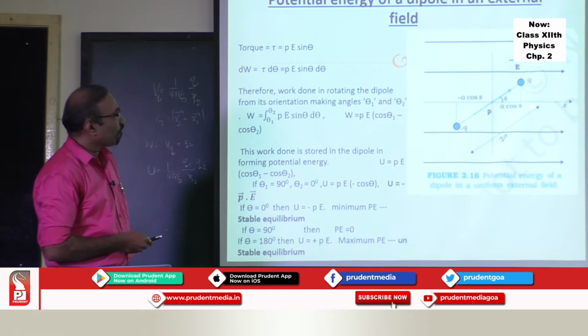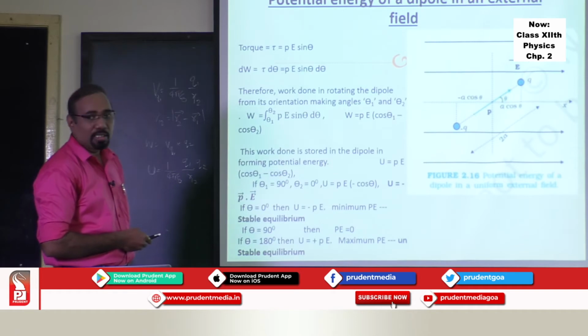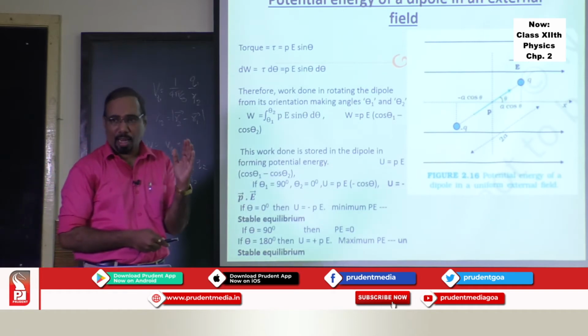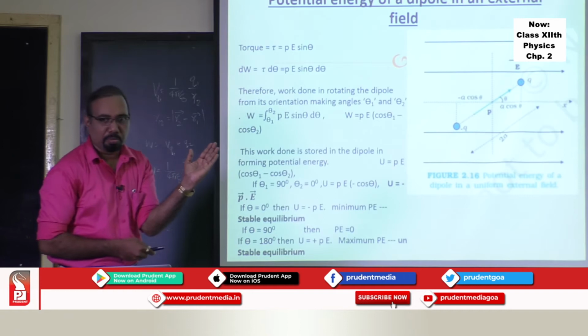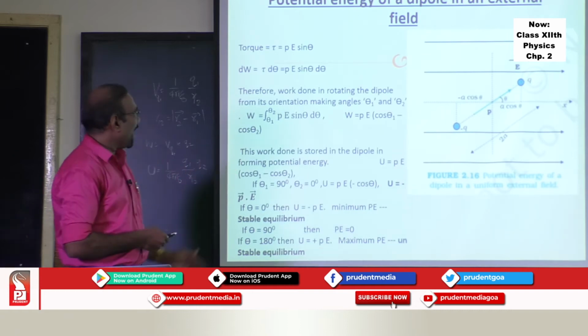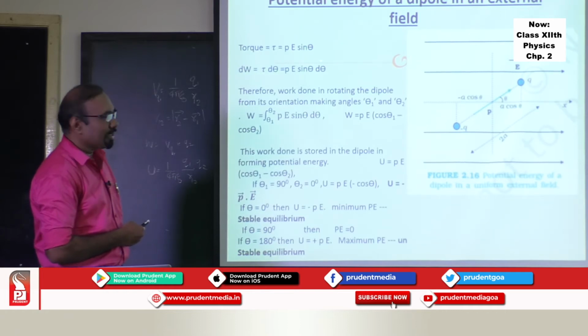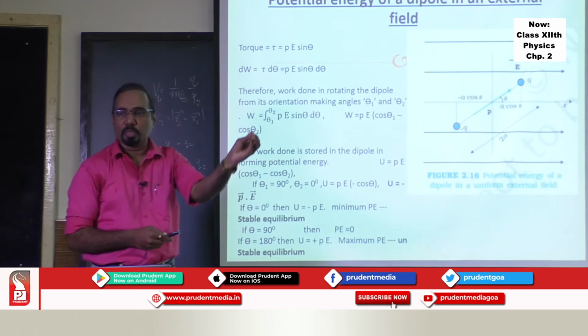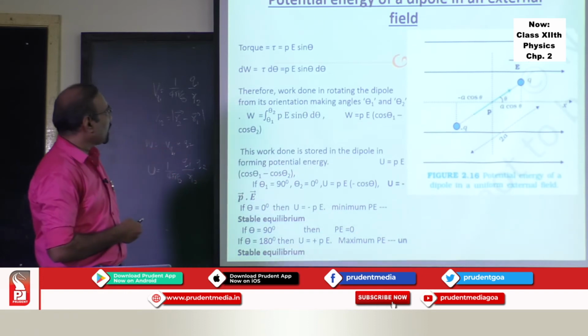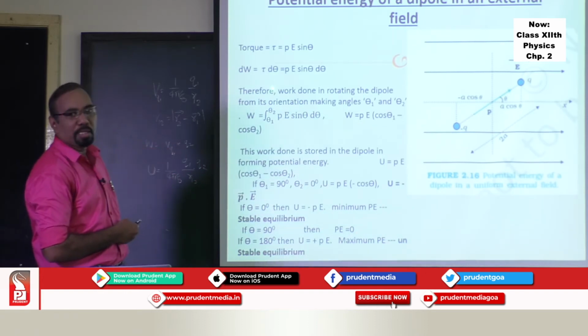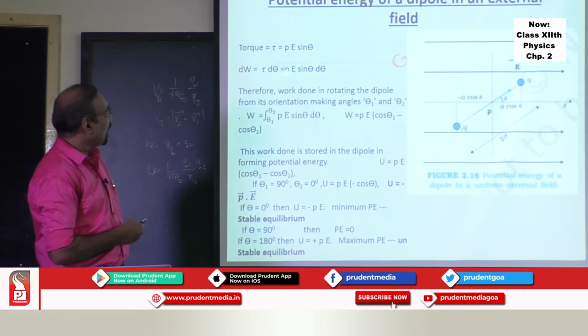So if you want to find out the work done in rotating this dipole, you first find out work done in rotating a dipole through a small angular displacement d theta. That work done is tau into d theta, just like force into small displacement. In rotational motion it is torque into small angular displacement. Substitute Pe sin theta d theta.